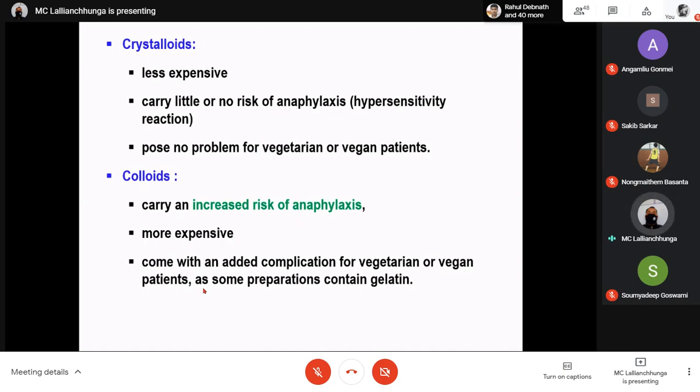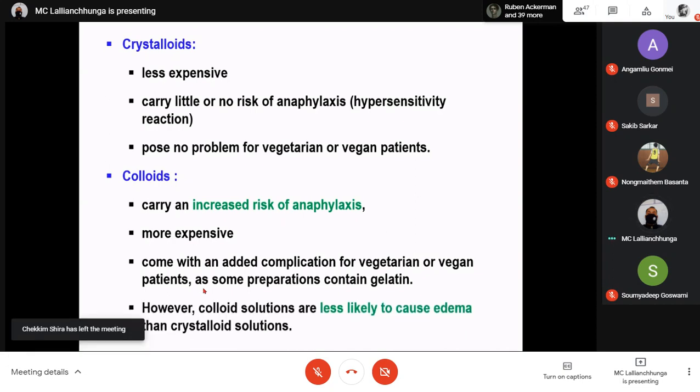So those who are vegetarian may not like to be infused with colloids, because some part of colloids is derived from an animal source. However, colloid solutions are less likely to cause edema than crystalloid solutions. This is the advantage of colloids. They are less likely to cause edema, that means accumulation of fluid in the interstitial fluid.